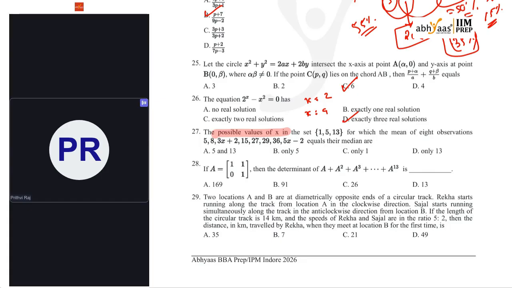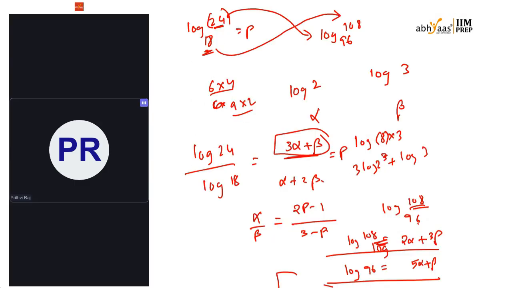What if 1 is taken? What will be the series? Then what will be the median? What will be the mean? If they are equal, then that will be the answer. So I think it is easy. I can leave it to you, but okay, fine.